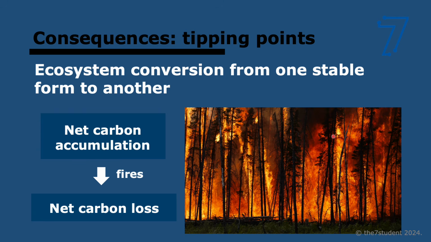Tipping points. We looked at this in 4.2 briefly, but basically tipping points is when one ecosystem gets converted from one stable form to another. So a great example of this is forest fires. If you have too much forest fire, again, what's going to happen is the trees are going to start taking in less CO2 because there's less trees, right? And remember, CO2 is taken in during photosynthesis, but also we're going to burn and release a lot of CO2 during the actual fire. So we could go into a tipping point where actually the forest goes from being a carbon sink, meaning it takes up carbon, to a carbon source, meaning it releases more carbon than it takes in. That is the perfect example of a tipping point.